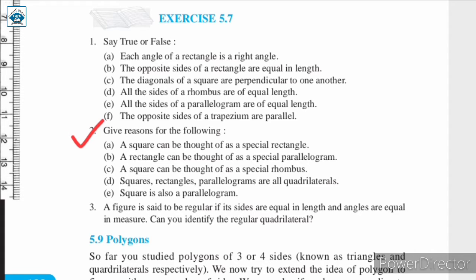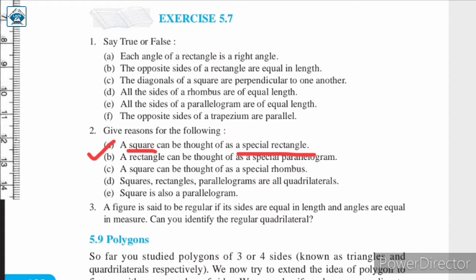Question number 2. Give reasons for the following. So in this question we have to give reasons for the following statements. First, a square can be thought of as a special rectangle. We are asked to give a reason for why a square can be thought of as a special rectangle.